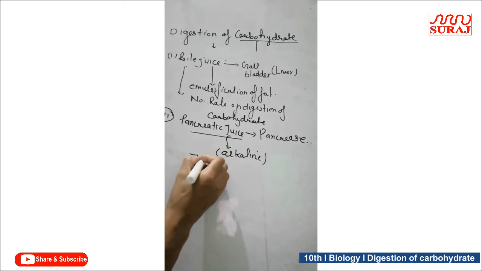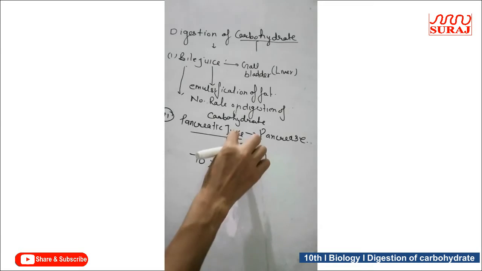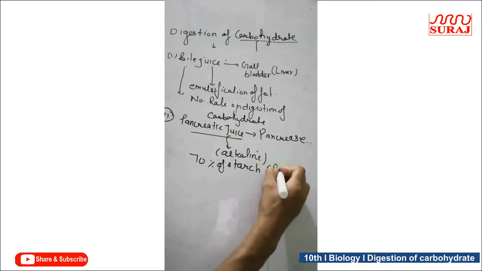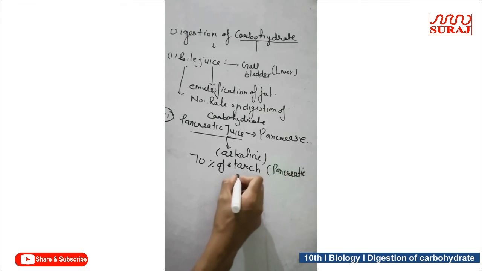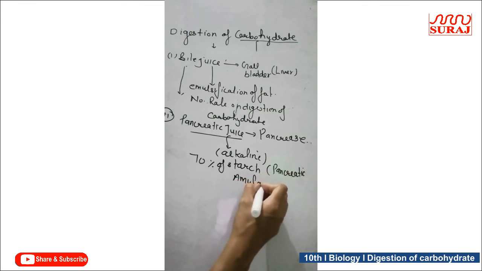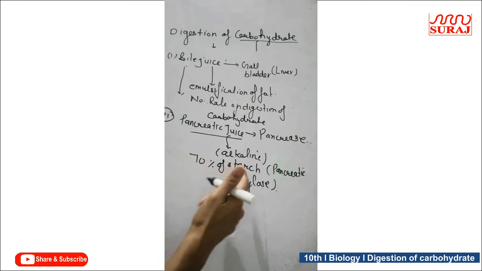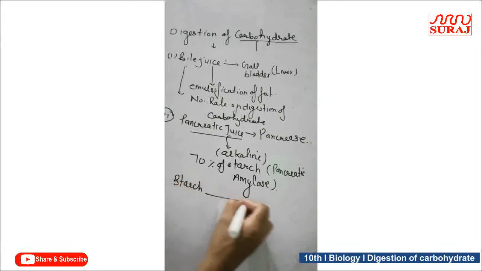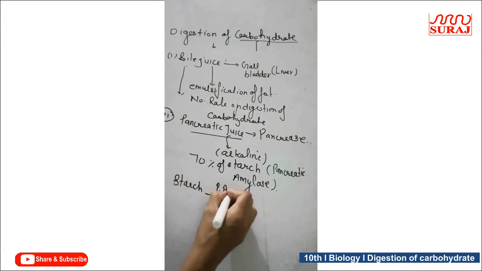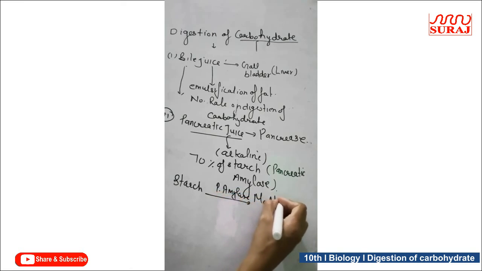About 70% of starch is digested by this pancreatic juice, which has an enzyme pancreatic amylase. This pancreatic amylase acts on the starch in the small intestine, and it breaks down the starch into maltose plus isomaltose.